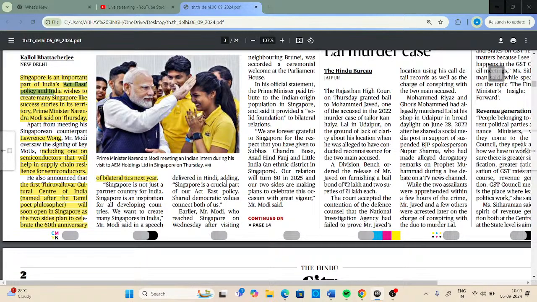The second thing that is very important for us is that the first Thiruvalluvar Cultural Center of India will soon open in Singapore. There was this Tamil poet and philosopher Mr. Thiruvalluvar. The Indian government will establish a cultural center in his name in Singapore, just to celebrate the 60th year of bilateral relations between India and Singapore.